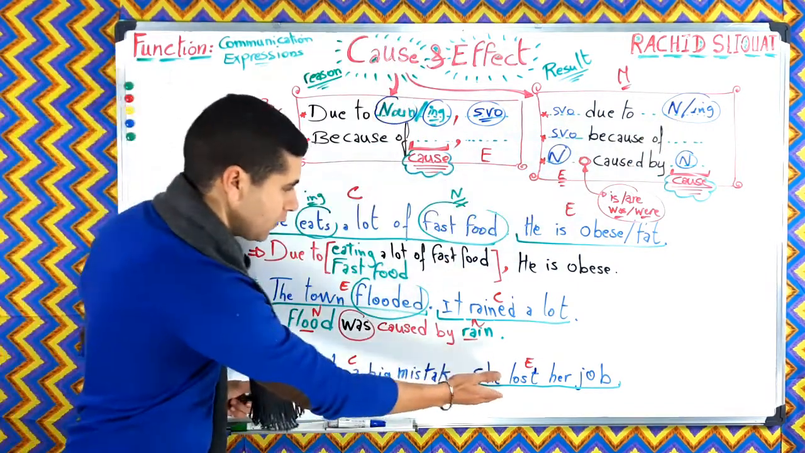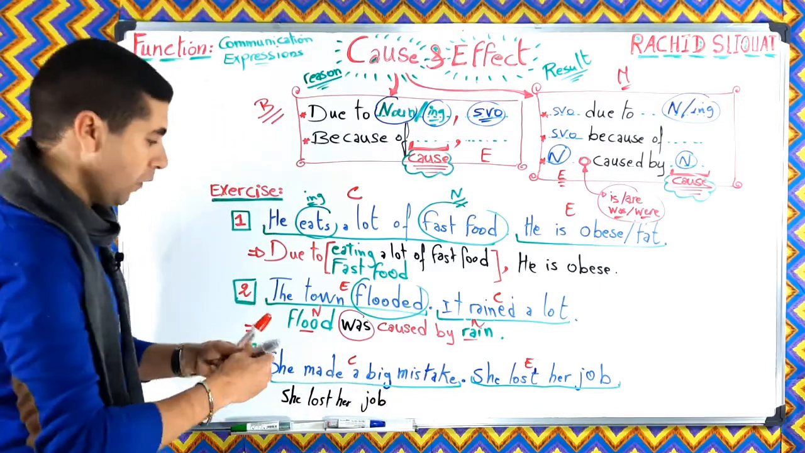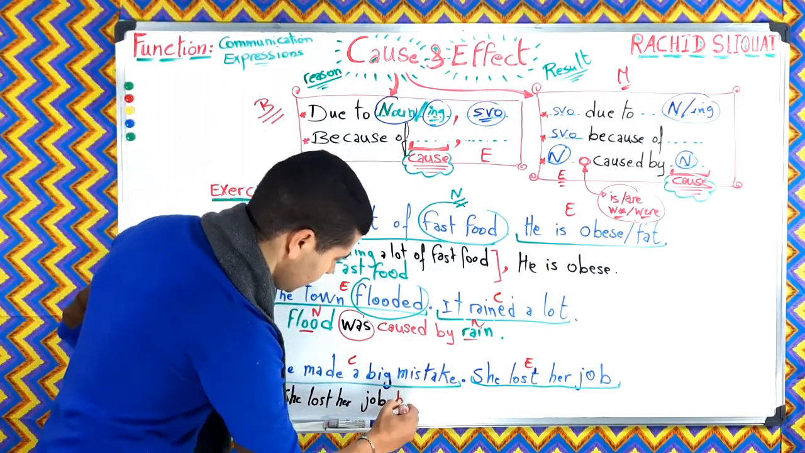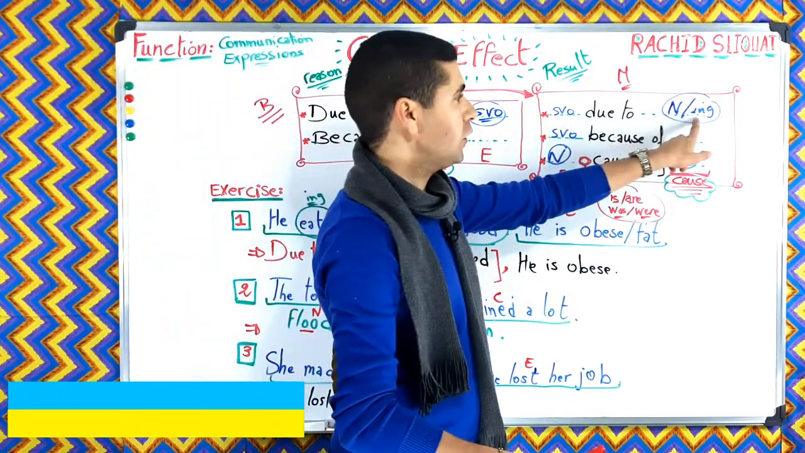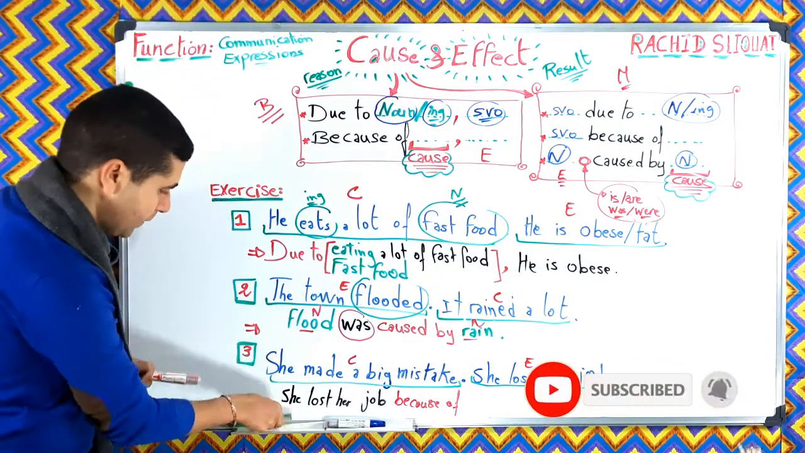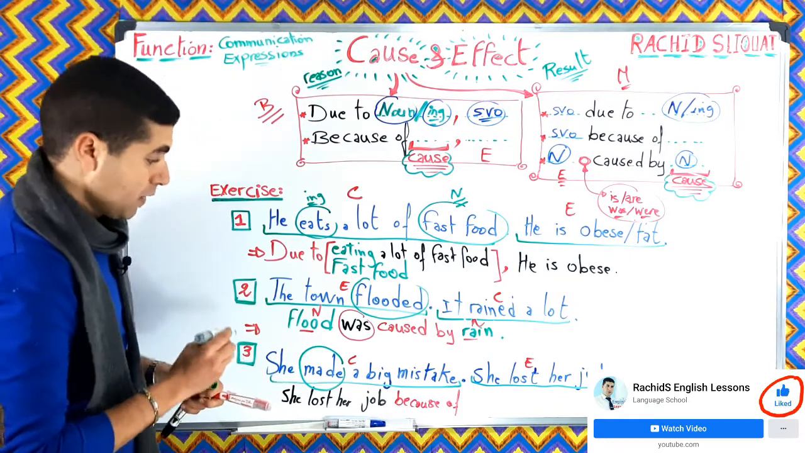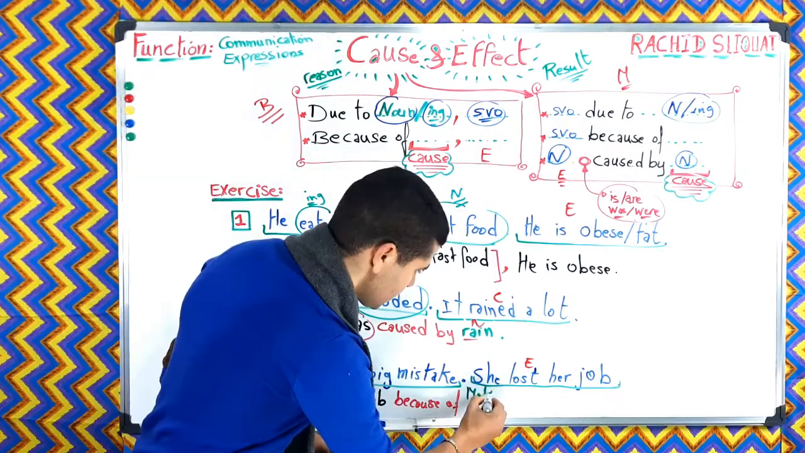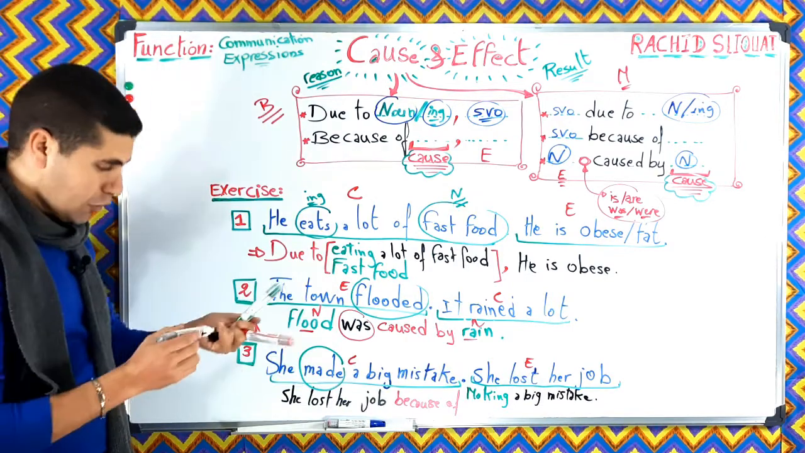So this is the effect. She lost her job, okay? She lost her job because of. So here I said we can either use the ing or a noun, okay? Here we have the verb, so we can take the ing of the verb. So we can say because of making a big mistake. Because of making a big mistake, or the noun.